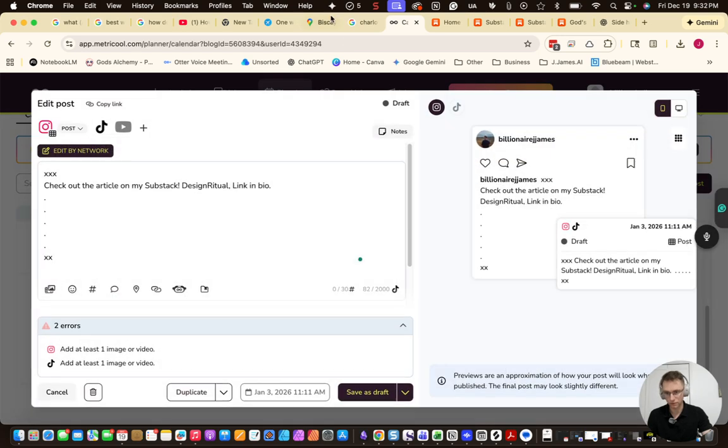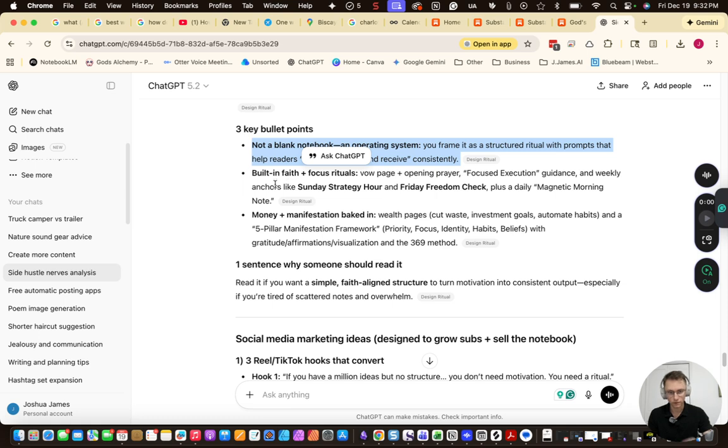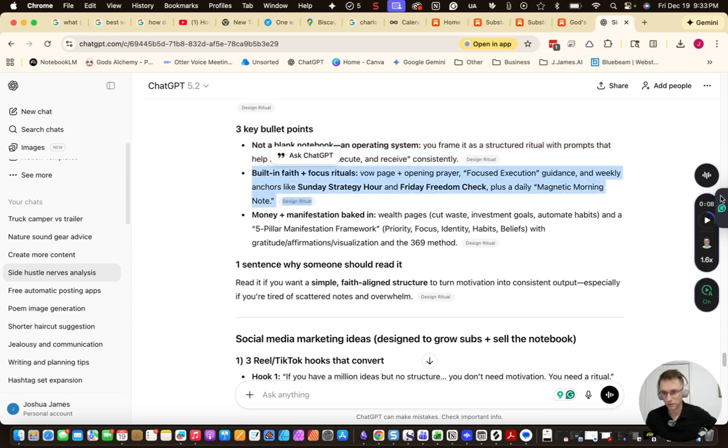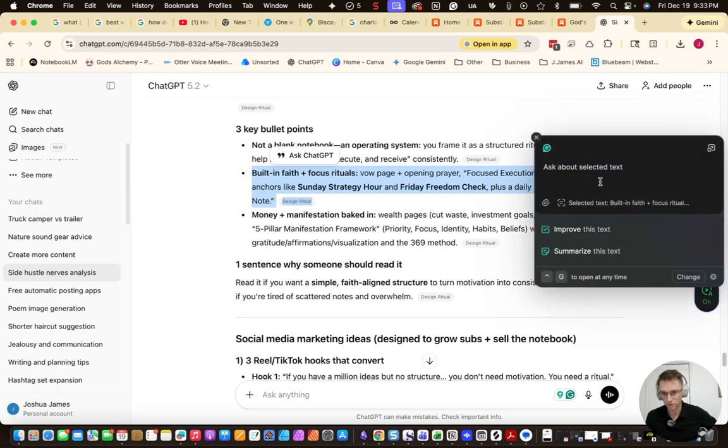Let's go down to the 3rd one. So we're going to replace this, and we're going to go over and grab built-in faith and focus rituals, vow page and opener prayer, focus execution and guidance. Yep, and then I'm going to do the same thing on this because it's rephrased a little bit. So I'm going to say rephrase this for a powerful Instagram post.